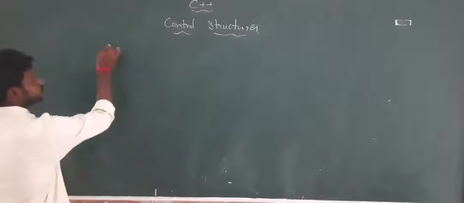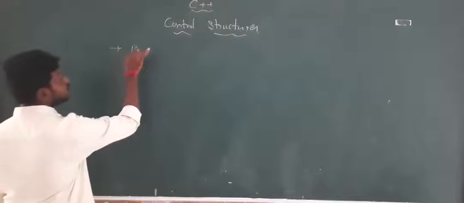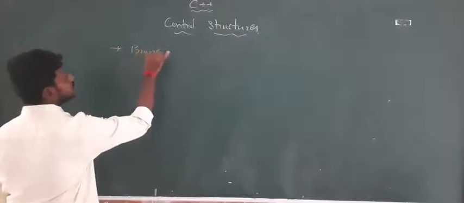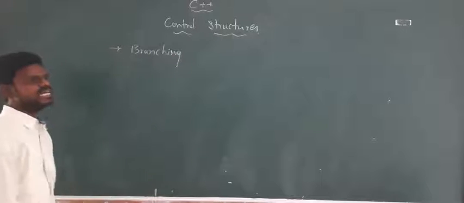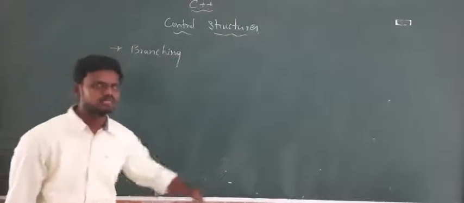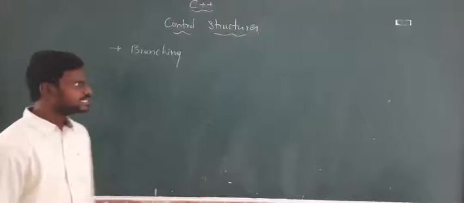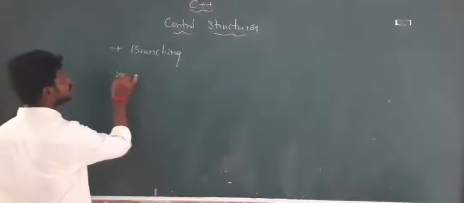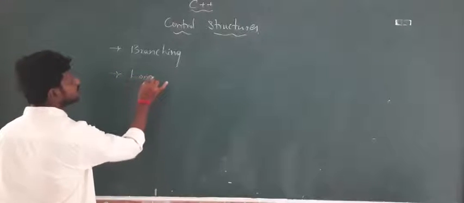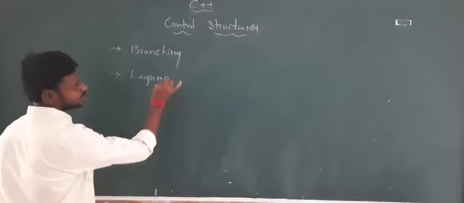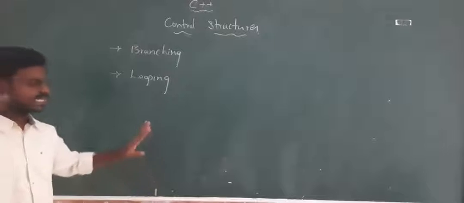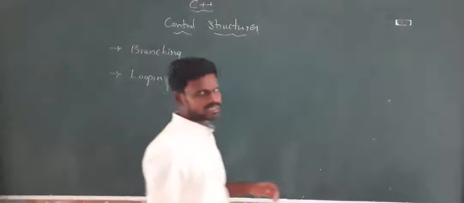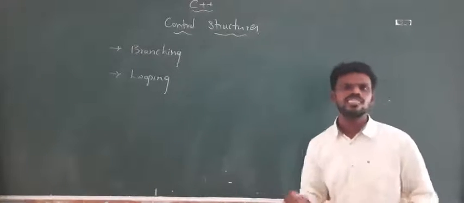The first one we are going to discuss is the branching statement. We call it a branching statement because depending on our condition, we will have branches to be executed. The second one is the looping statement. Looping means repeating the same statement a number of times. You might have studied these, and that is the reason I am not dragging out a few topics; we are just discussing them.